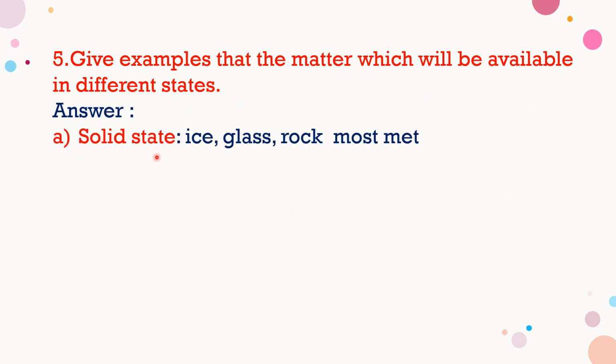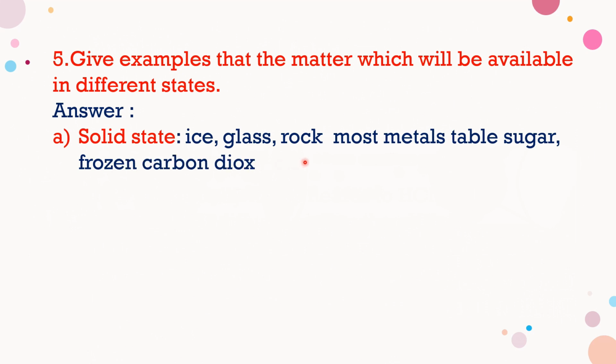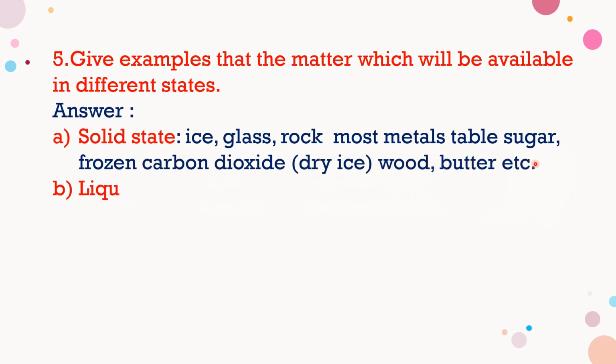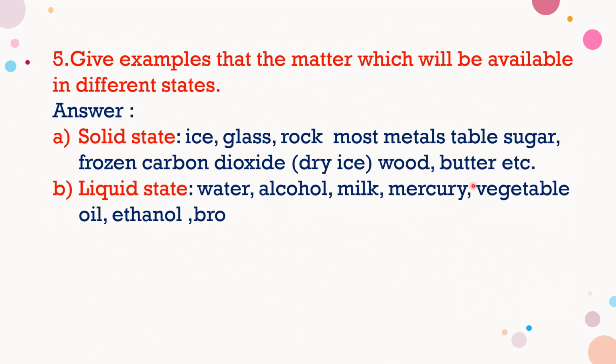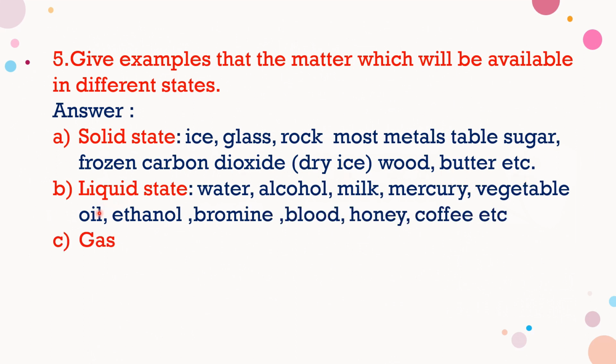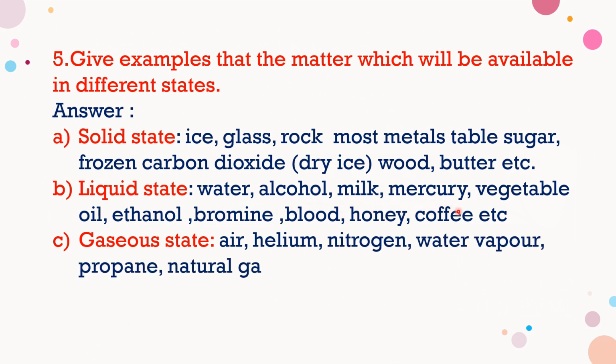First one, solid state: ice, glass, rock, most metals, table sugar, frozen carbon dioxide that is dry ice, wood, butter, etc. Next, the liquid state: water, alcohol, milk, mercury, vegetable oil, ethanol, bromine, blood, honey, coffee, etc. The last one is the gaseous state: air, helium, nitrogen, water vapor, propane, natural gas, ozone, hydrogen sulfide.